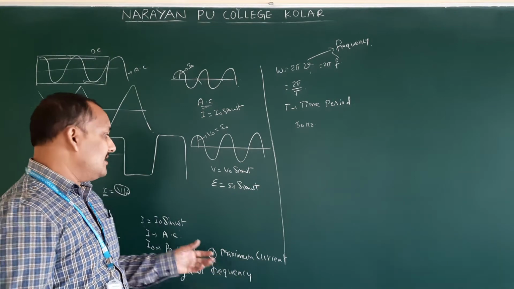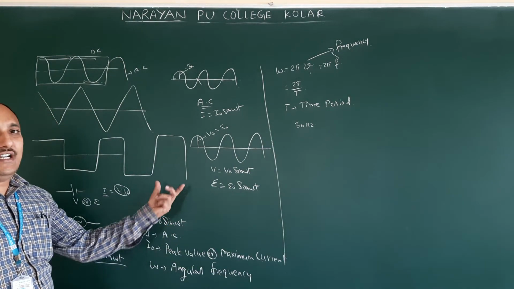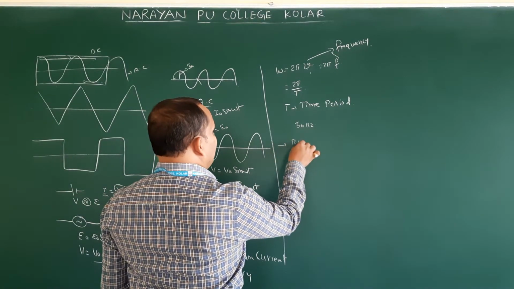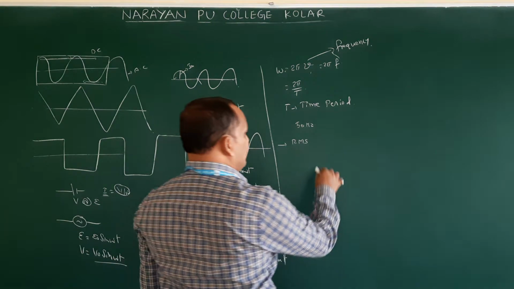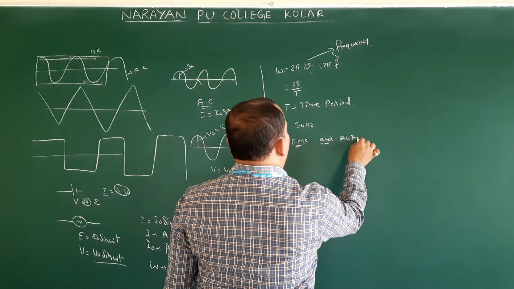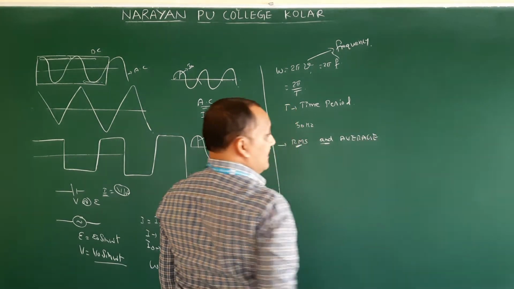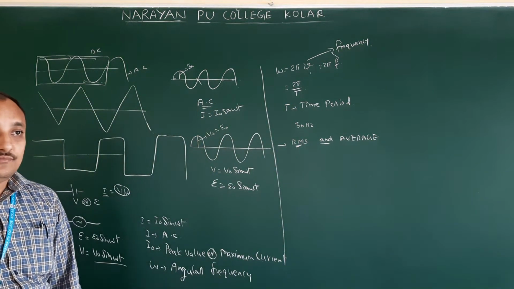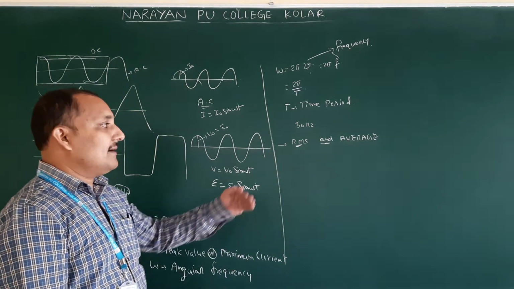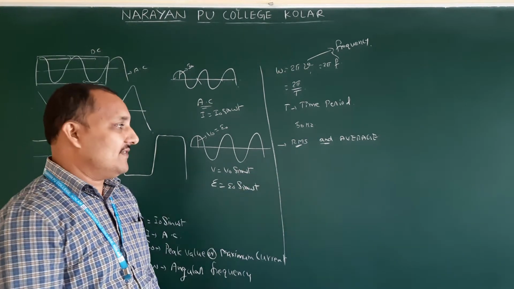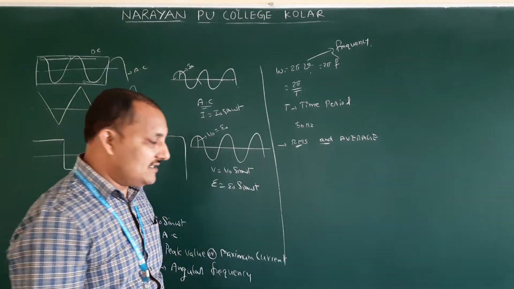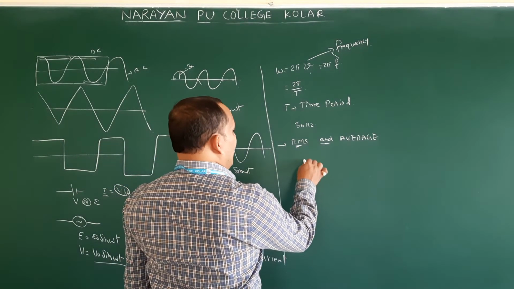Before going on, these are nothing but the alternating current equation and definition. In this lesson we will be having two terms. One is the RMS value and another one is the average. So RMS voltage, RMS EMF or average EMF. RMS value of current or average value of current. So these definitions will be there, but they are not required for you. I am only giving equations because in our book they only give equations.